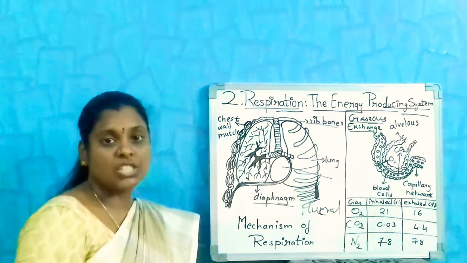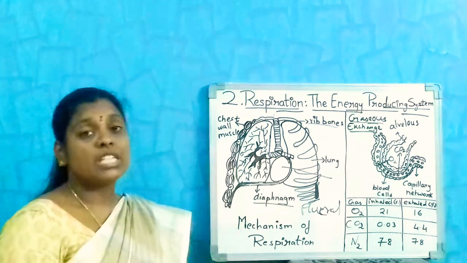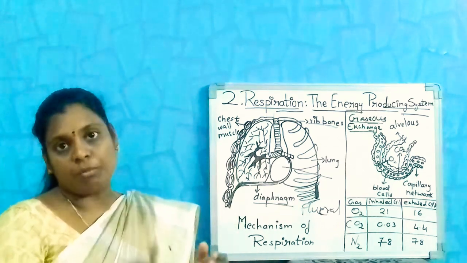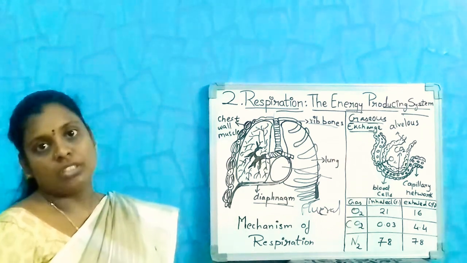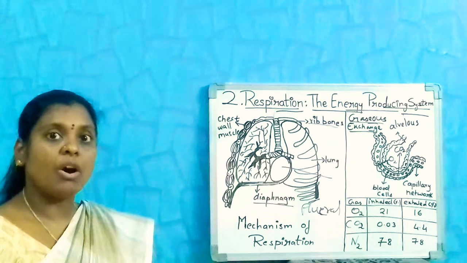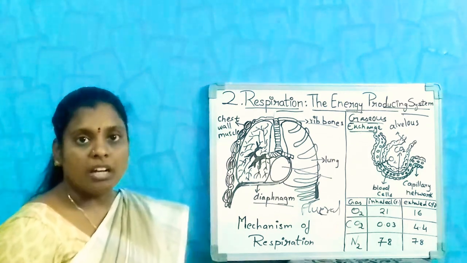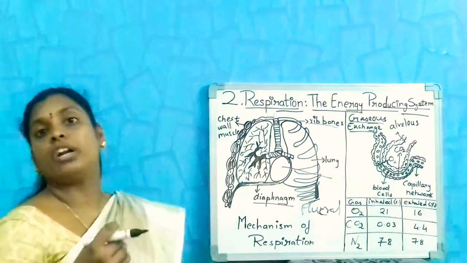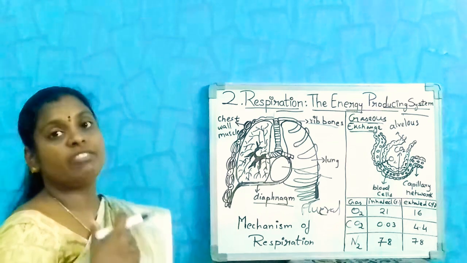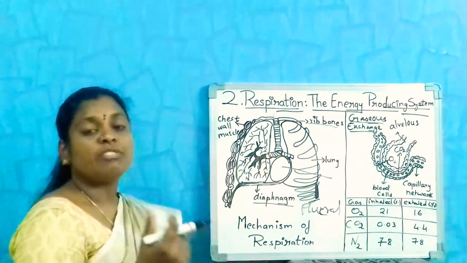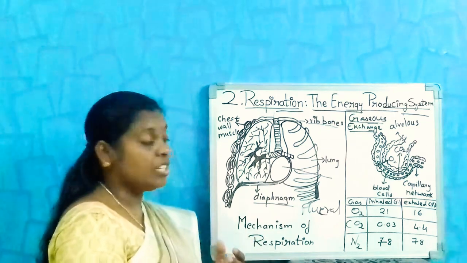What is the gases exchange? Whatever oxygen is present in the environment we are breathing, it is passed throughout our body parts, and again the carbon dioxide which is released by our body through different parts, different cells, is again given up in the form of carbon dioxide. This is the gases exchange.